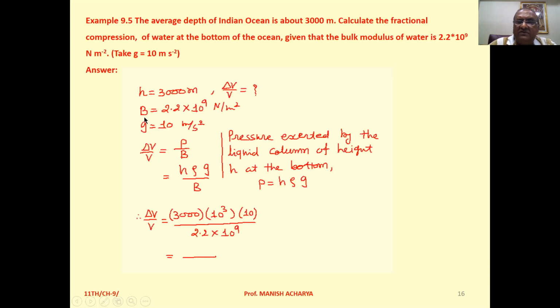Bulk modulus for the water is 2.2 into 10 raised to 9 Newton per meter square. g we have to take as 10 meter per second square, and we want to calculate delta V by V. So delta V by V is P by B.